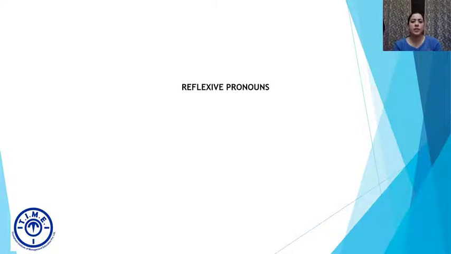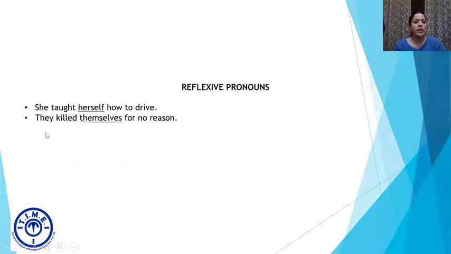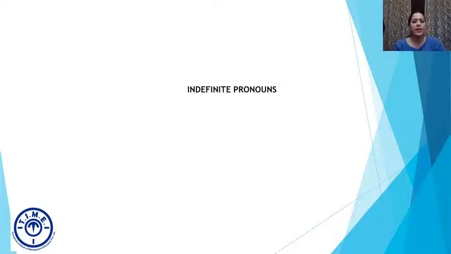Here the subject and object is the same and pronouns are fixed with the suffix self, right? So for the first one, let's take the example. She taught herself how to drive. So she taught herself, khud ko, right? So her plus self would make a reflexive pronoun. Next one, they killed themselves for no reason, right? Then we have I must help myself become a better person. So here the subject and object is same. So we are using a reflexive, reflects back, right? Reflexive pronoun.